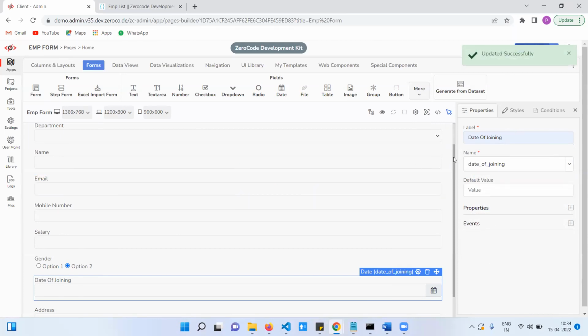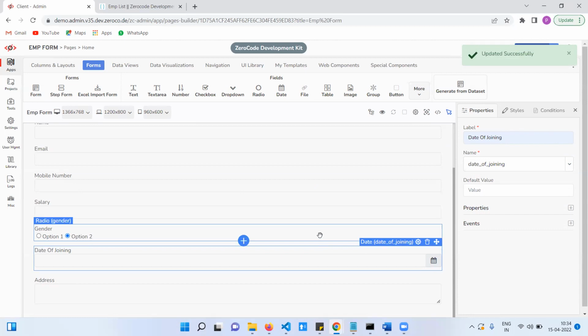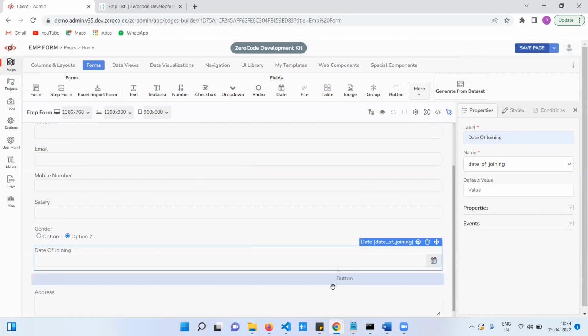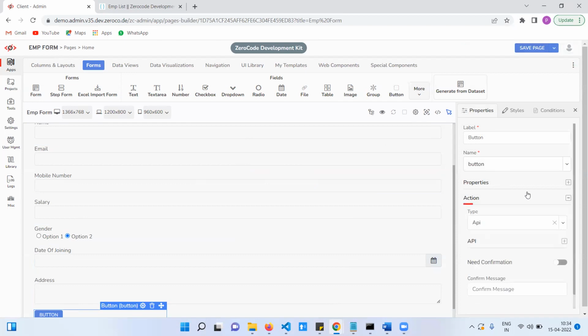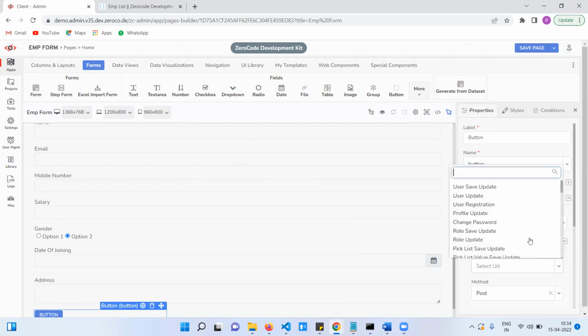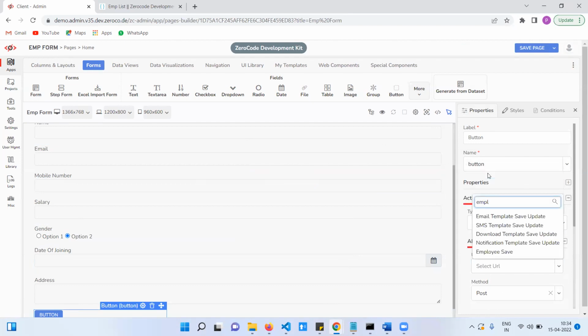Okay. Now we need a button to submit this data. So now finally I am going to drag and drop the button. In the button we need to mention the API. Okay. Here we have API. Select that API and save that one. Employee save, right? We created this one.